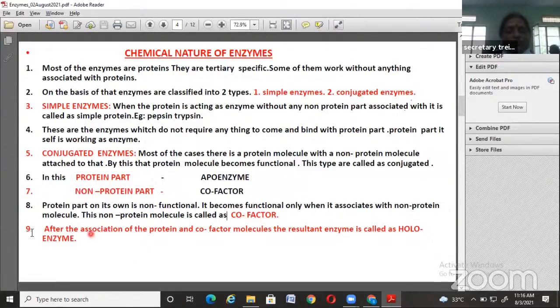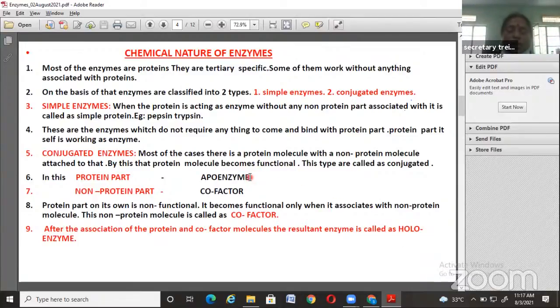Next, after the association of the protein and the cofactor, that means the non-protein molecule, the resultant enzyme is called holoenzyme. That means the whole conjugated enzyme is named holoenzyme.